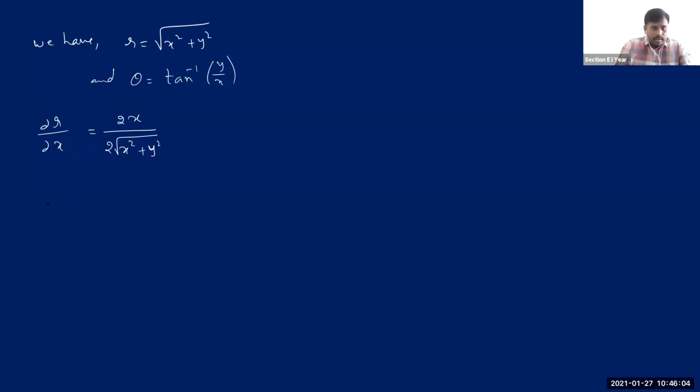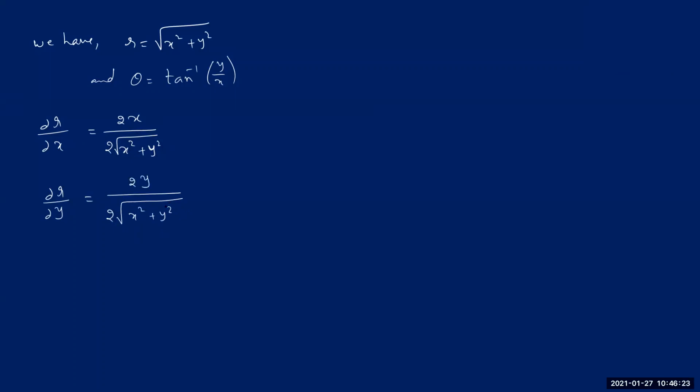Okay, that's it. Then if you differentiate the same r with respect to y, see how much you get. First of all, you get 1 by 2 times square root of x square plus y square. And if you differentiate this x square plus y square again with respect to y, we get 2y. Nice. Right?